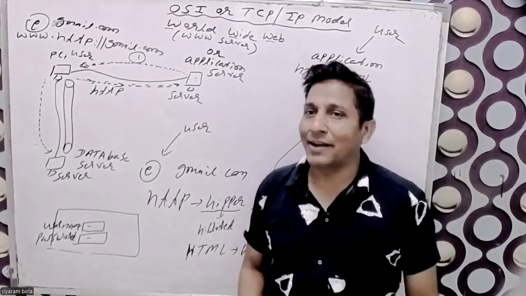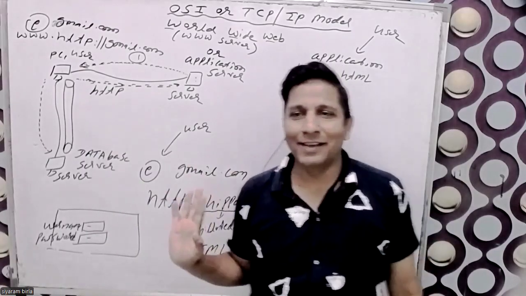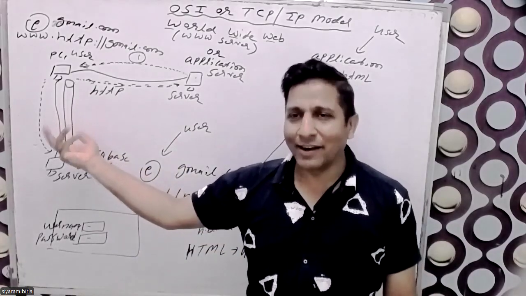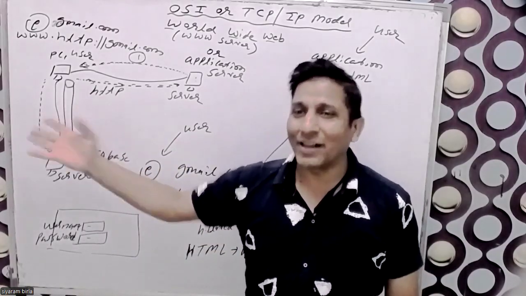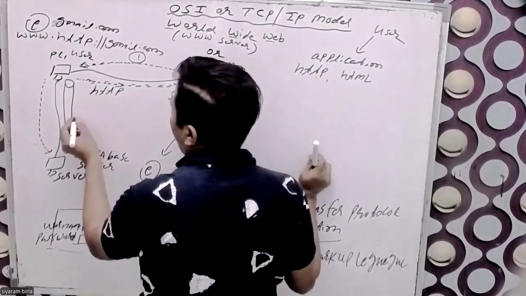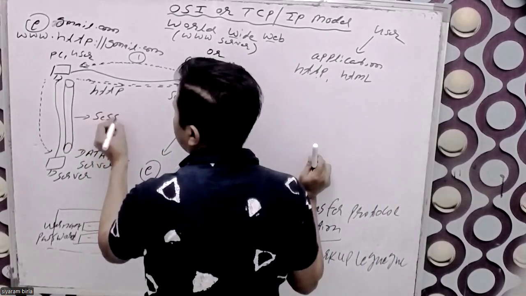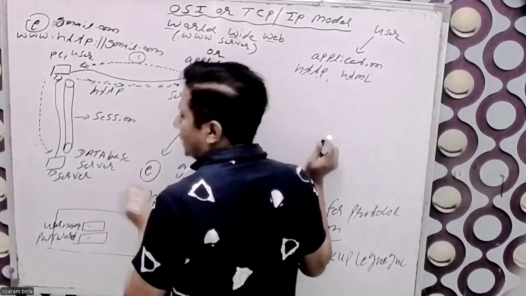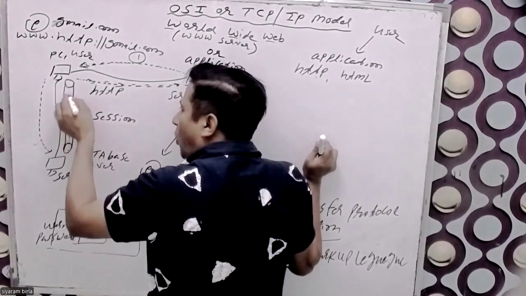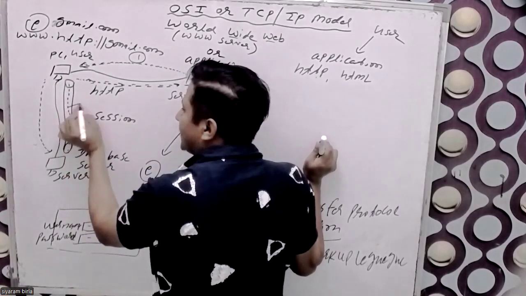Similarly, this is the pipe. Inside of that, water is going over there. Water is my data. This pipe is technically called the session. And inside of that session, water is flowing. What do you mean by water? Water means data.